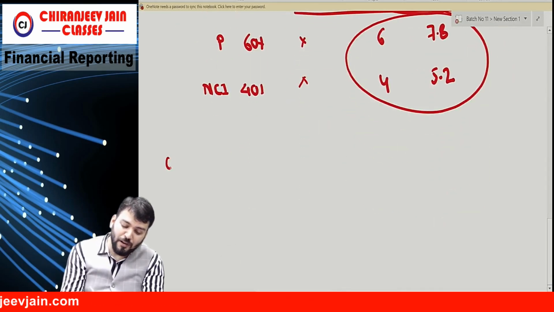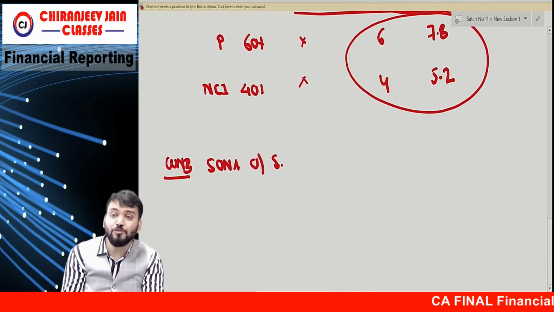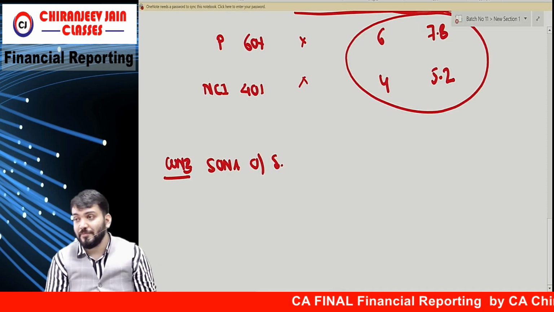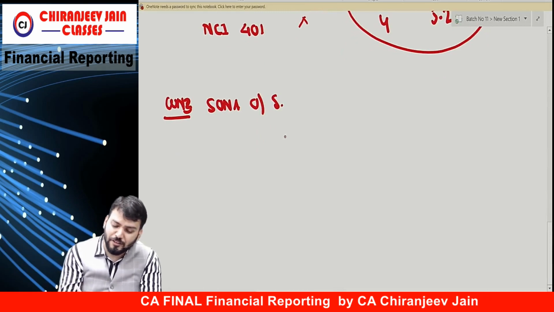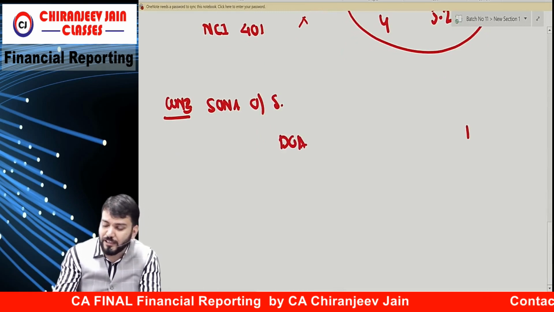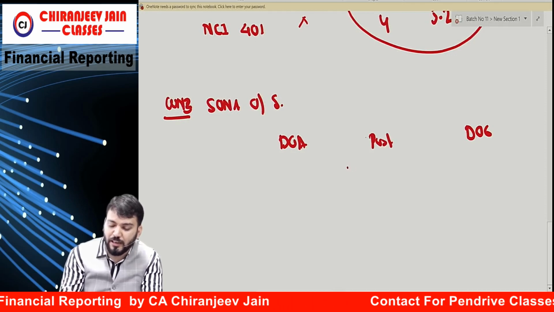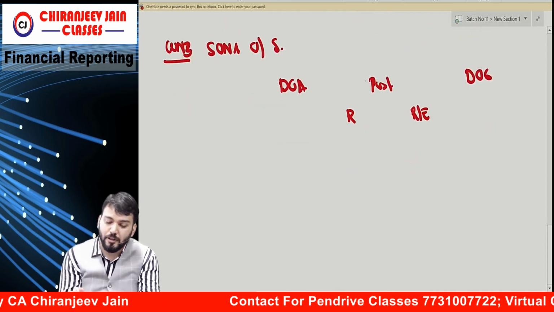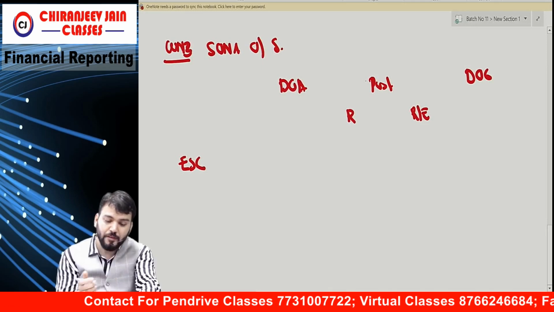Done. Now we need to also prepare SONA of what? SONA of S also. So 2 subsidiary, the 2 SONA. 5 subsidiary, the 5 SONA. 100 subsidiary, the 100. Correct? Understood? SONA of S. So once again same thing we'll do. Date of acquisition, date of consolidation, and post. In post there are 2 points, reserve and retained earning. Correct? Understood? So tell me, can you give me equity share capital? Equity share capital how much?